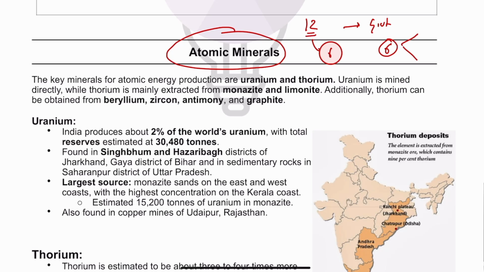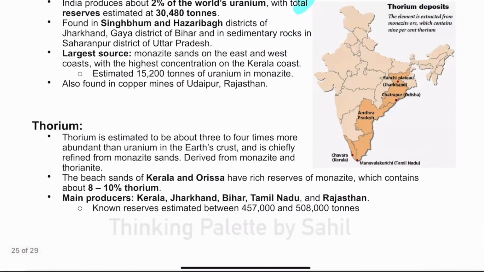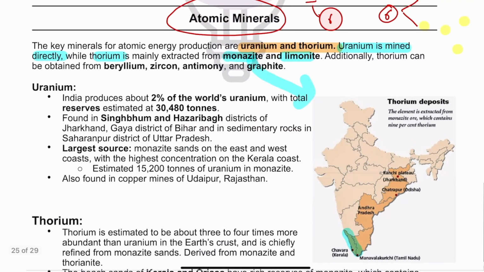However, out of them, the most important are uranium and thorium. They are important because they can be utilized for production of electricity. Uranium can be mined directly, but thorium is mined through monazite. The good thing is that we have a lot of monazite in the sands of South India, particularly the Kerala coast, and from this monazite, thorium can be made.